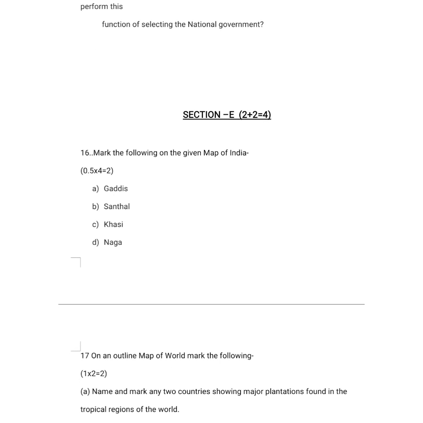You have to mark countries where maize was grown. Then you have to mark the major plantation that was found in the tropical region. And next was 2 major bauxite producing states in India. We have learned about many states that produce bauxite, so you would have marked any 2 major bauxite producing states. Furthermore class, you would have marked any 2 countries showing major plantation that was found in tropical regions of the world.